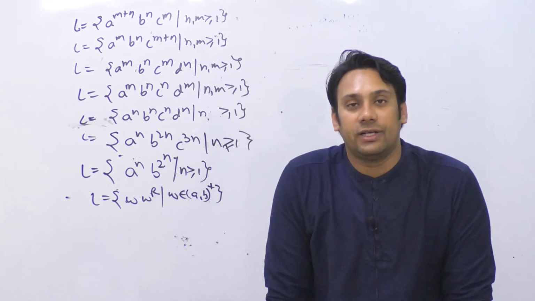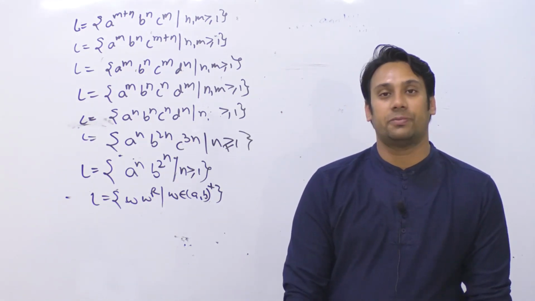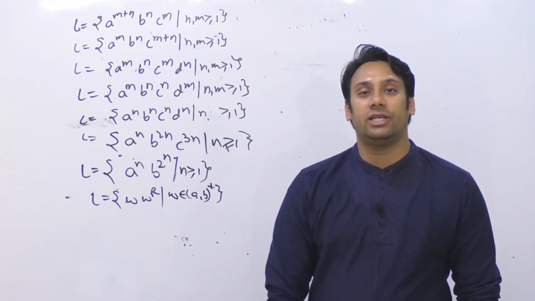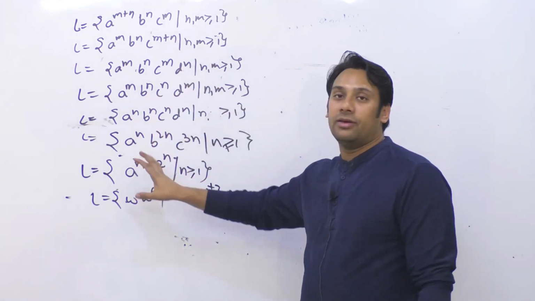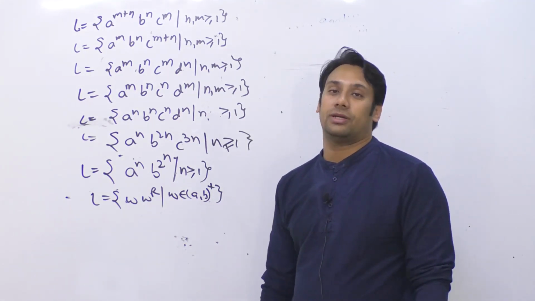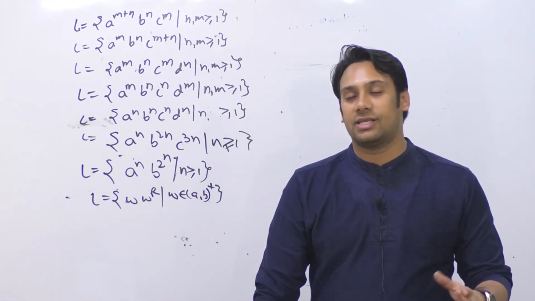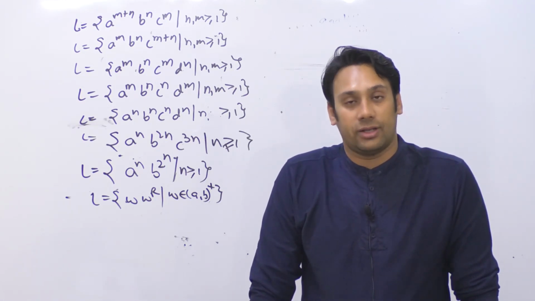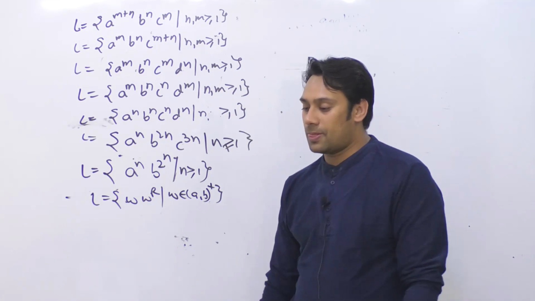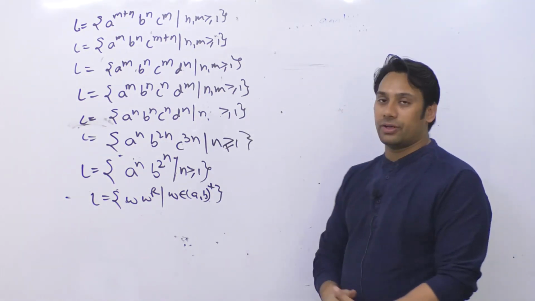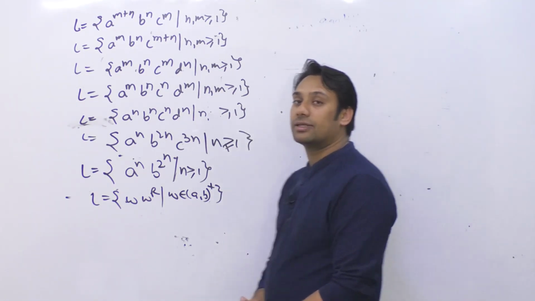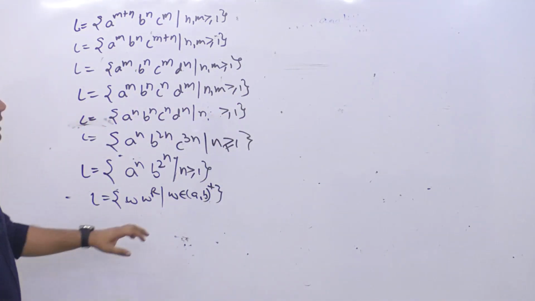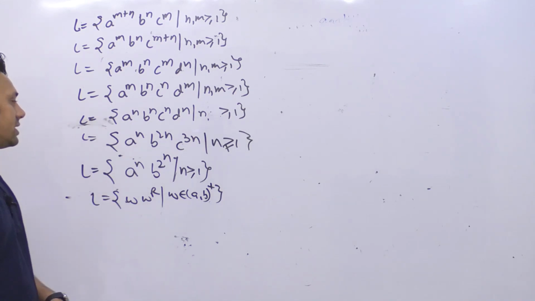And after the break I will teach you what is a non-deterministic push-down automata. After that, I will teach you how and why for some of these languages you cannot make a PDA. I will take examples of around 30 to 40 languages, and for all those languages I will tell you why you cannot make a PDA. But again, just take a break right now and we will start the class again at 2 PM. Meanwhile during the break just try and make push-down automata for some of these languages.